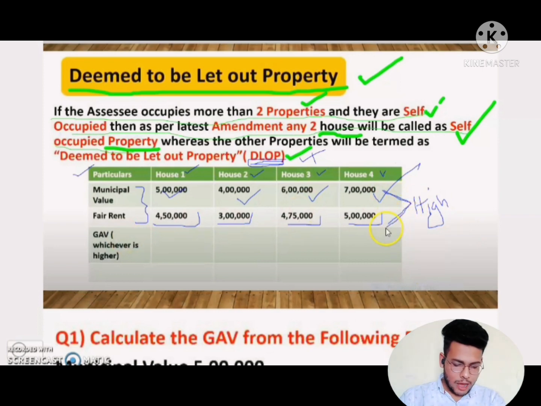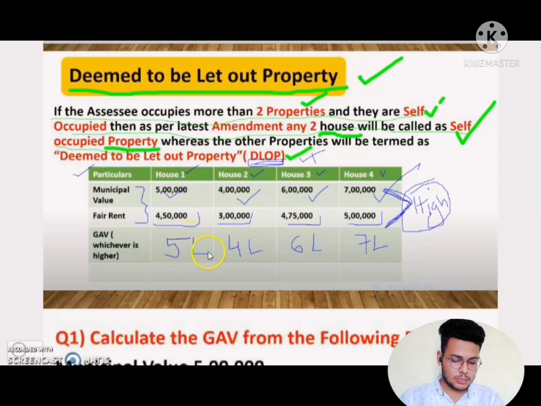Okay, so here, after getting the fair rental value and municipal rental value, we are calculating the GAV. Under this, how to calculate the GAV? The higher amount among them we have to take. So for municipal rental value and fair rental value on 4 houses, we have to take the highest amount: house 4 is 7 lakhs, house 3 is 6 lakhs, house 2 is 4 lakhs and house 1 is 5 lakhs. So under this, which one is highest? That is the 4th house, 7 lakhs rupees.